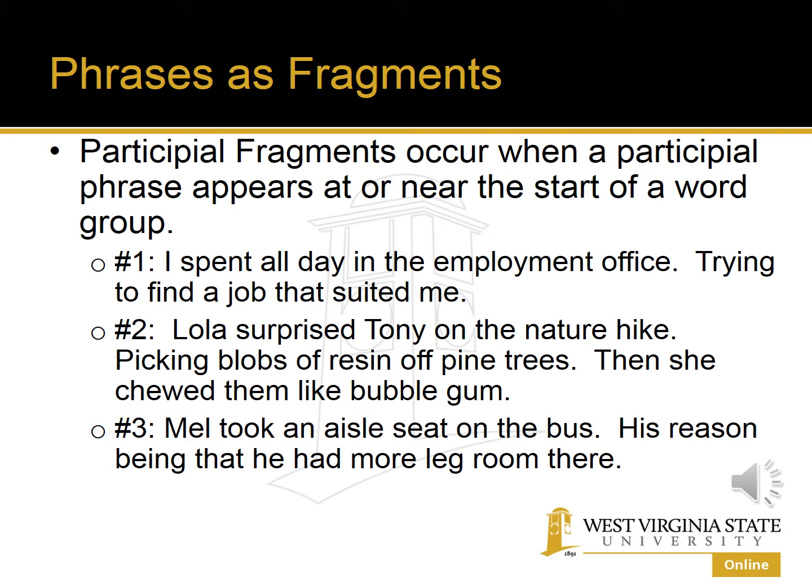Number 3: "Mel took an aisle seat on the bus. His reason being that he had more legroom there." Again, the first part is a complete sentence, an independent clause. But "his reason being that he had more legroom" is a participial fragment because there is no verb. "Being" is not a verb. It's a participle.